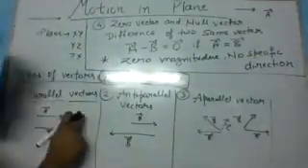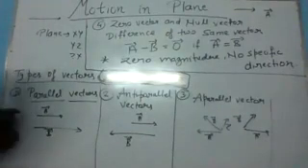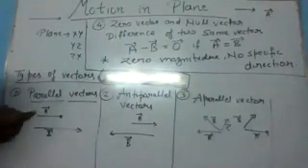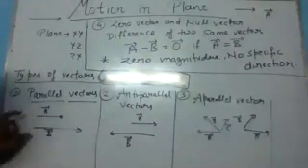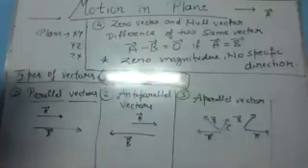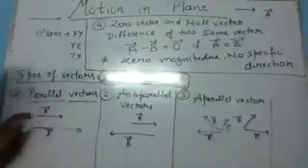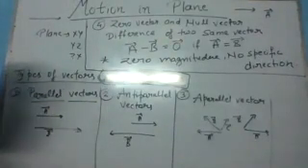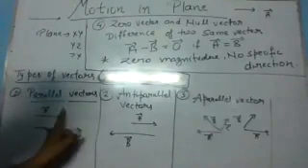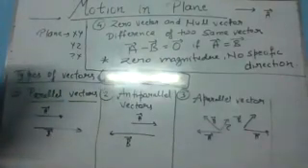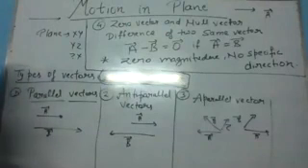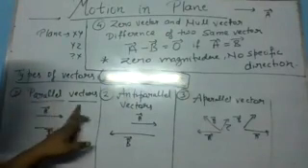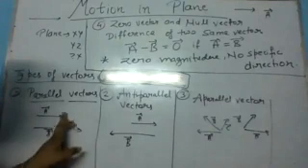Now we will see the types of vector. So parallel vector. If we have two vectors like A vector and B vector and both are in the same direction, these kinds of vectors are called parallel vectors. Can you tell me in this case, what is the angle between these two vectors?